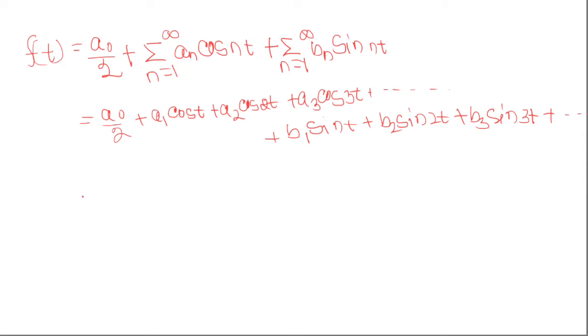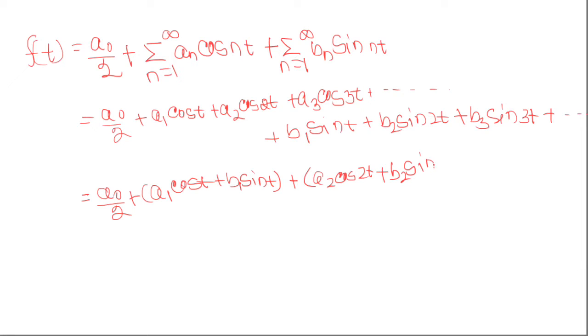Now this can also be rearranged as a naught by 2 plus a1 cos t plus b1 sin t plus a2 cos 2t plus b2 sin 2t plus a3 cos 3t plus b3 sin 3t plus all other terms.